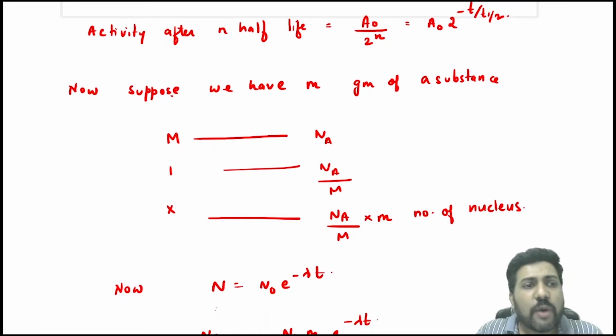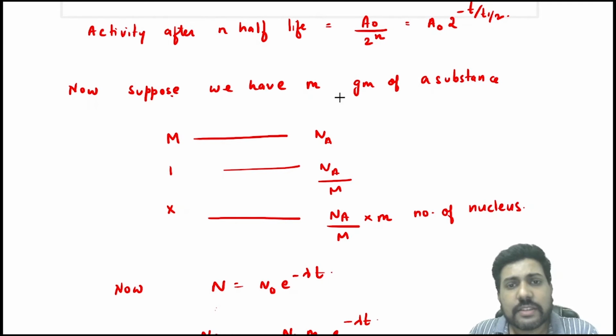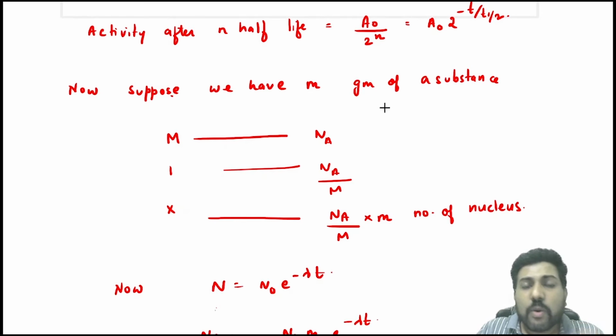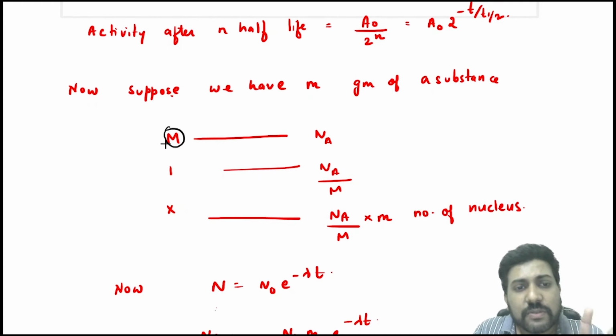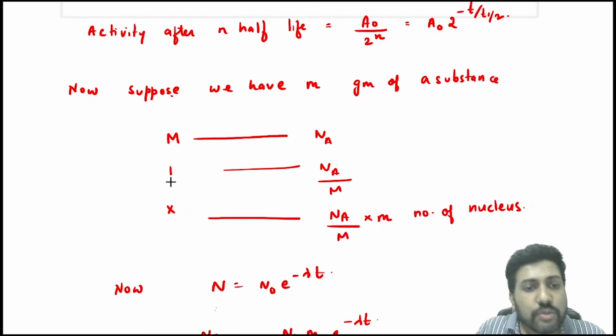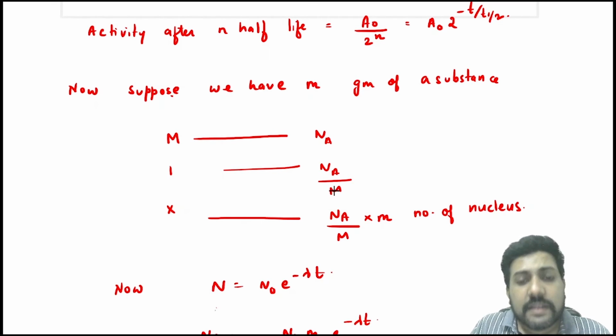Suppose you have small m gram of any radioactive nucleus. Now the molar mass is, suppose, capital M. If you have the molar mass of the nucleus, then you have Avogadro number of nuclei, right? So unit mass will have Na by M number of nuclei.